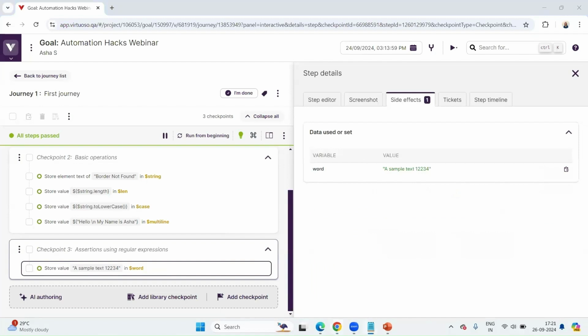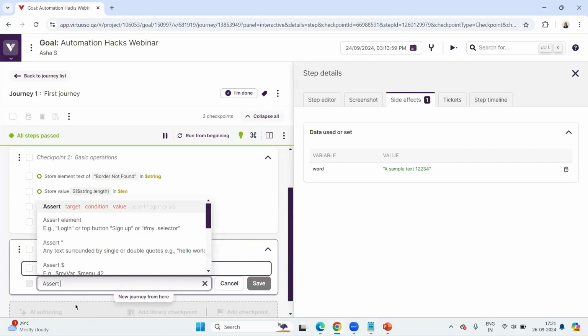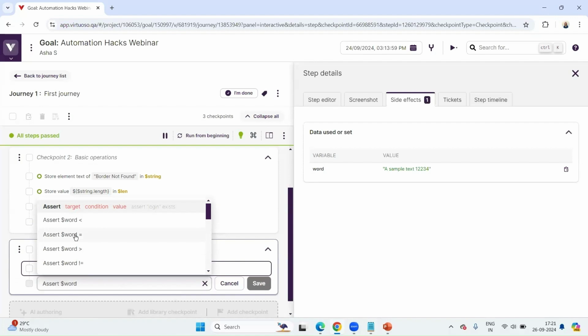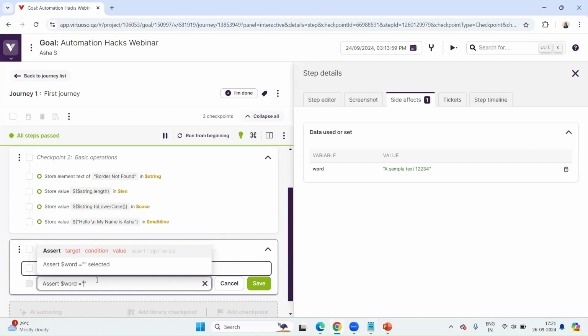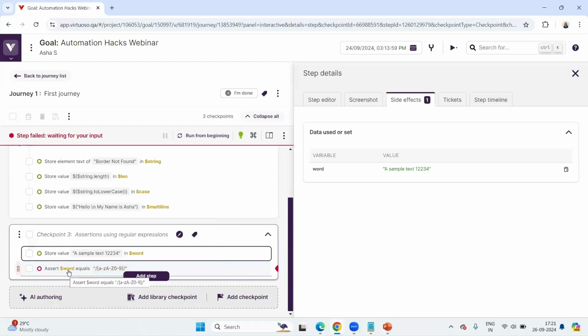Now I need to check, right? Basically assert if this is my word. So as you can see, it is popping up, right? I want to check if this equal to certain syntax that I'm going to write. Now I'm going to say assert if word equals to. So let's just place it in double quotes so that it just kind of gives me what value should be equal to what. So once I do this, please observe carefully. So the syntax is going to change now. It gives me the human value assert word equals to.